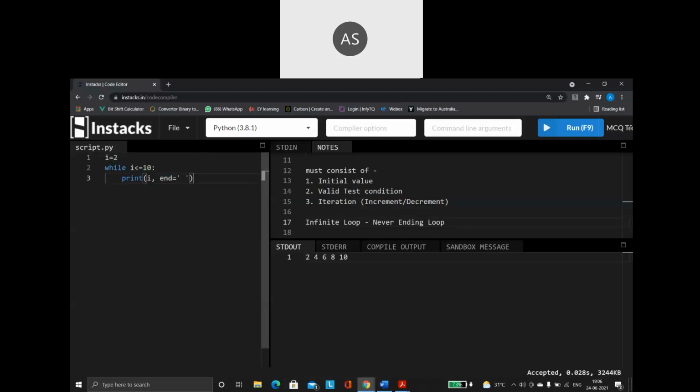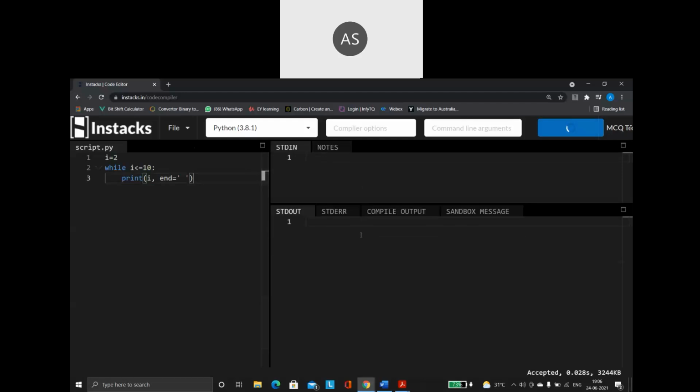See what I did here? I did not have the iteration part. The increment part, I have taken it out. So when I run this program, see what happens. It keeps going like this only.